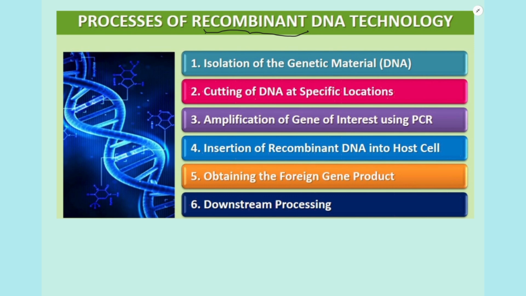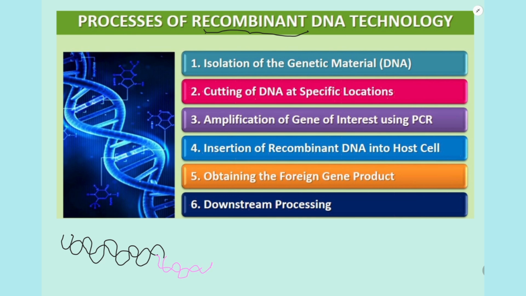So first I will isolate some DNA from the human, which consists of the gene of interest, that is insulin. For example, this is the DNA of a human, and here is our gene of interest, that is the gene which codes for insulin. I don't want all this gene.